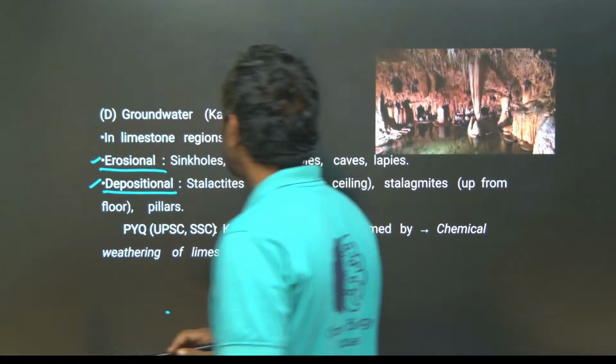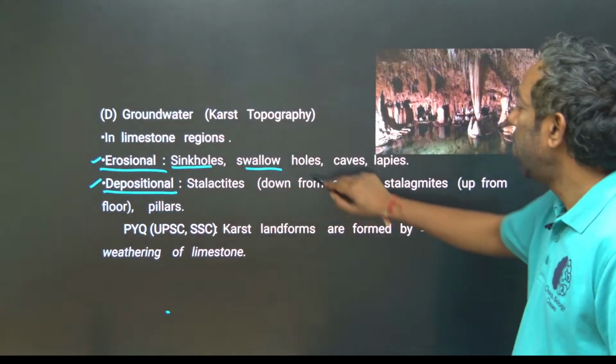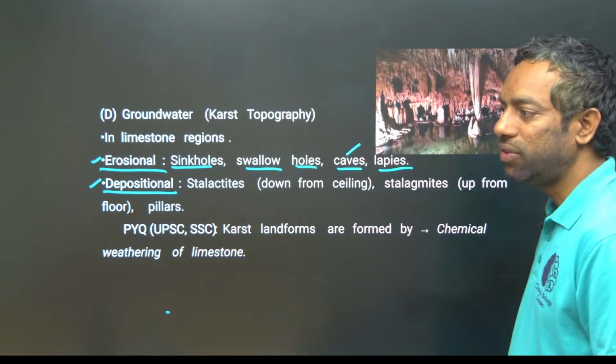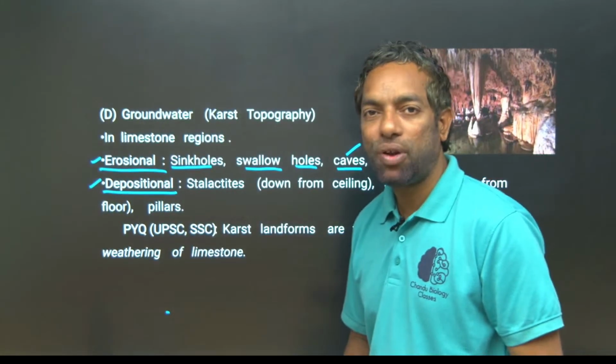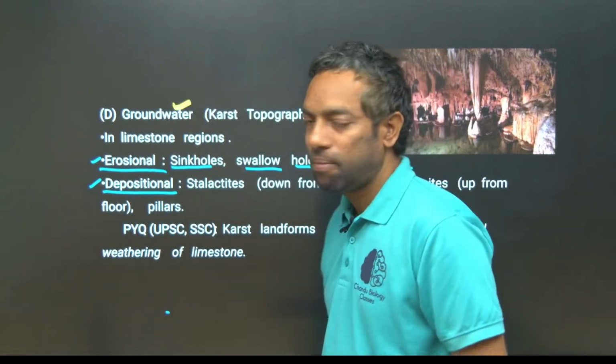Erosional ones are sinkholes, swallow holes, caves and lapies, mainly caves, like the Borra Caves. You may have experienced the Borra Caves, which are mainly created by groundwater.